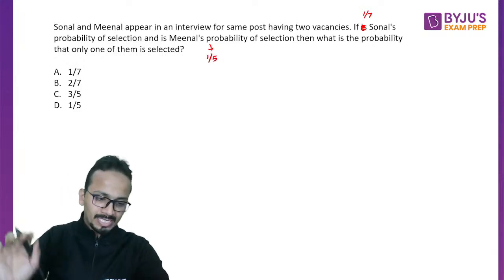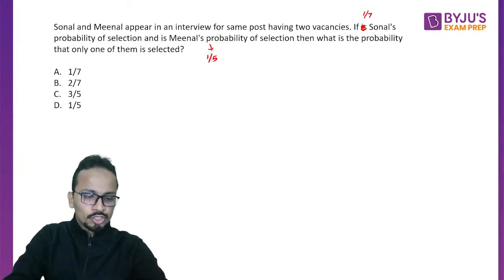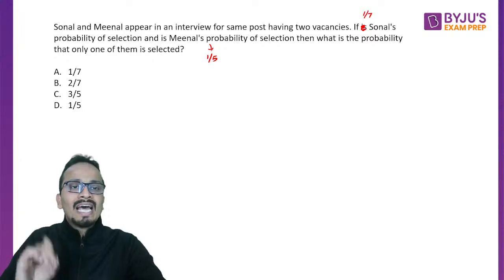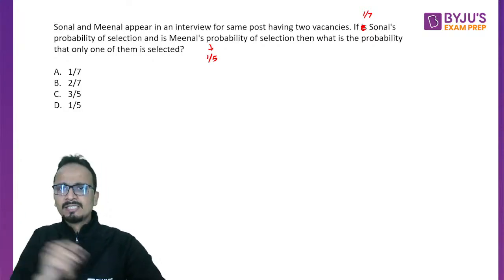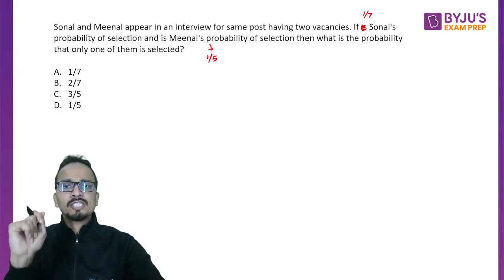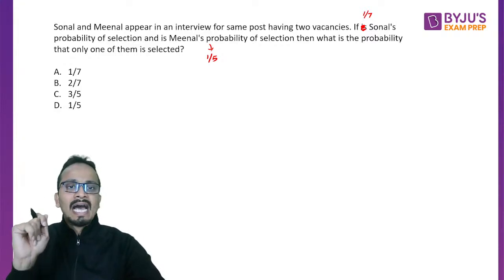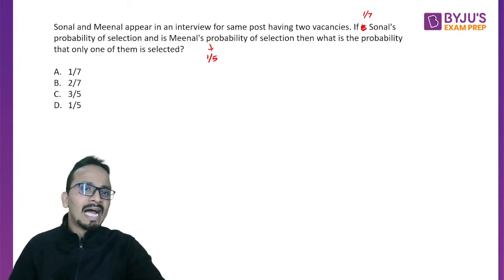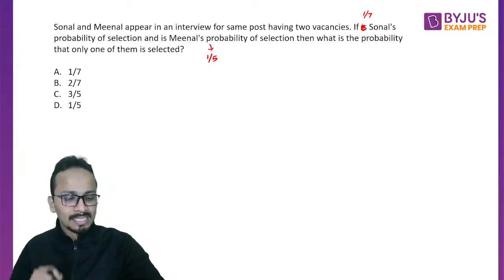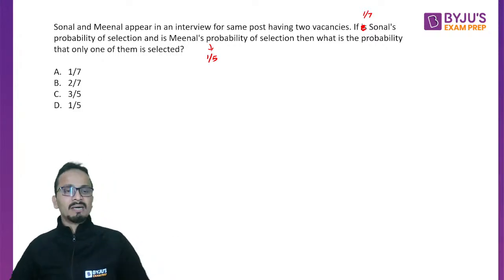So this was missing, I'm really sorry. Sonal and Meenal appear in an interview for the same post having two vacancies. If 1 by 7 is Sonal's probability and 1 by 5 is Meenal's probability of selection, then what is the probability that only one of them is selected? So this is the complete question.